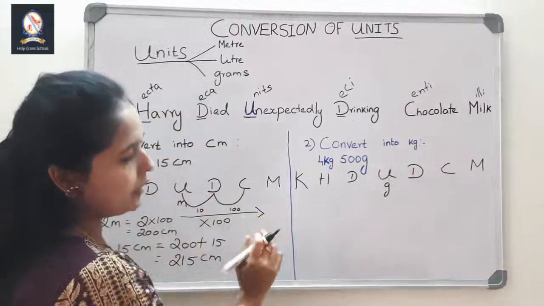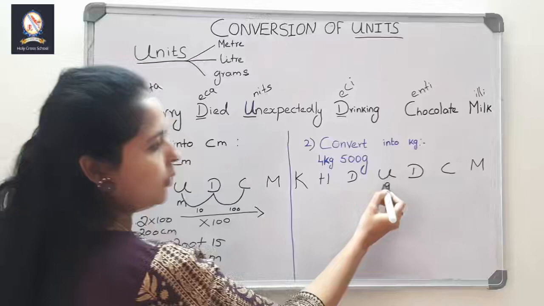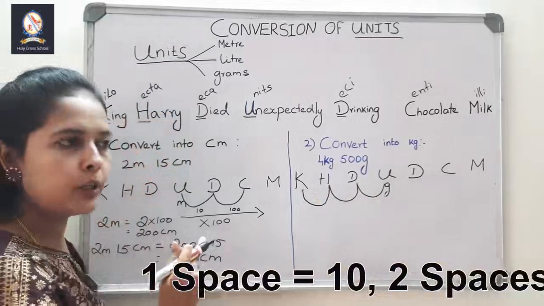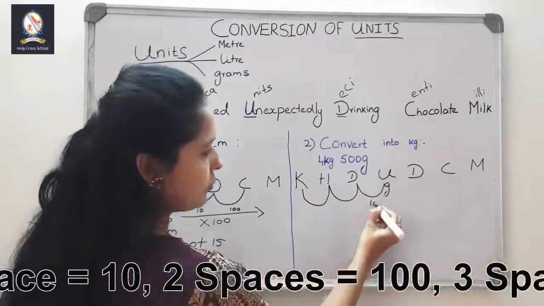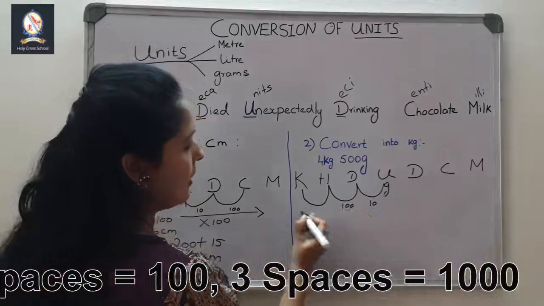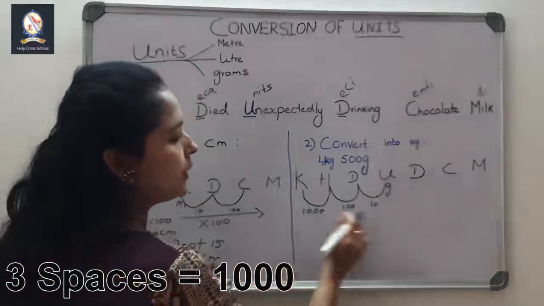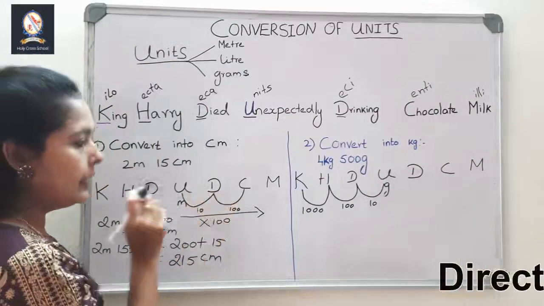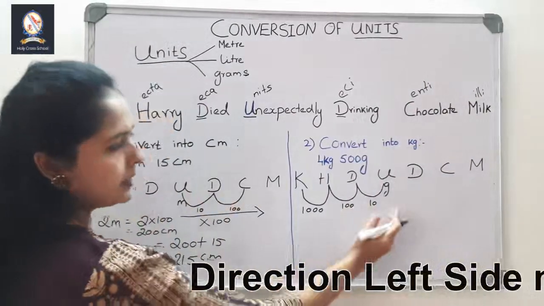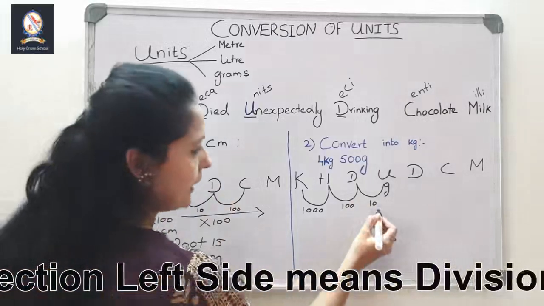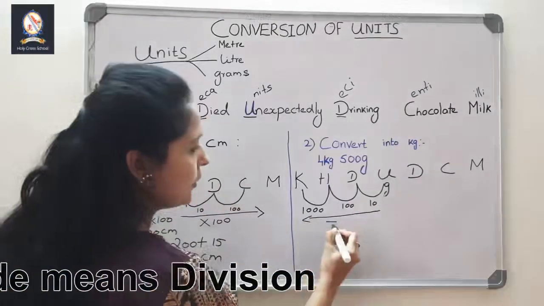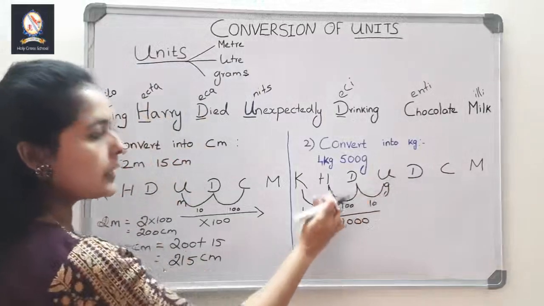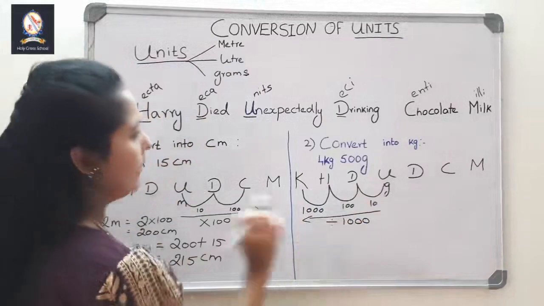Kilograms. So, where is kilogram? K is this side. So, 1, 2, 3. How many spaces we have moved? 3 spaces. So, in the first space, you have to put 10, then 100, then 1000. So, 3 spaces we have moved, and one more thing you need to remember here. In the previous sum, we moved towards right. In this sum, we move towards left hand side. So, if it is left hand side, you should divide it by 1000. Why we are dividing it by 1000? Because we are moving it 3 spaces. So, we are dividing it by 1000.